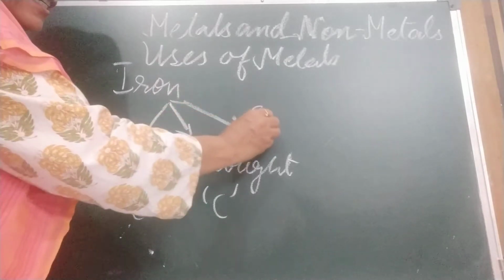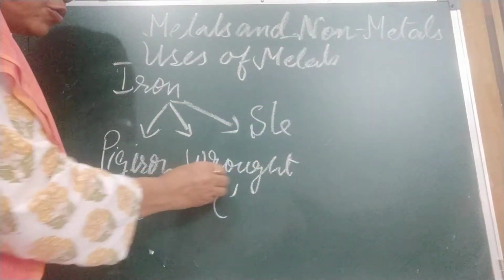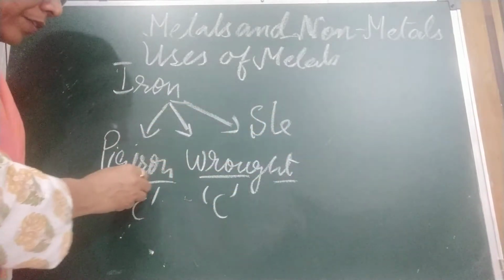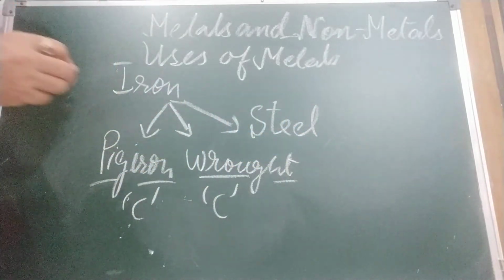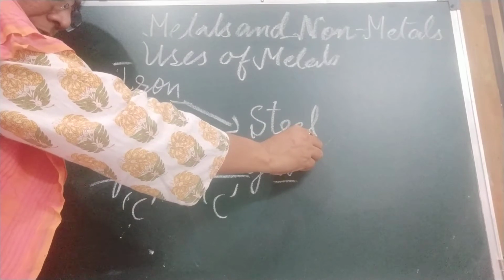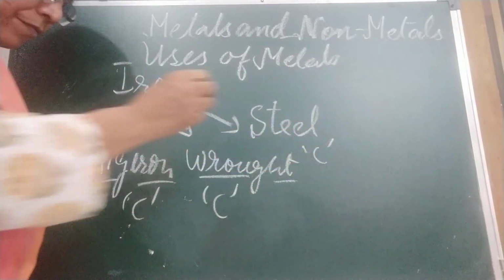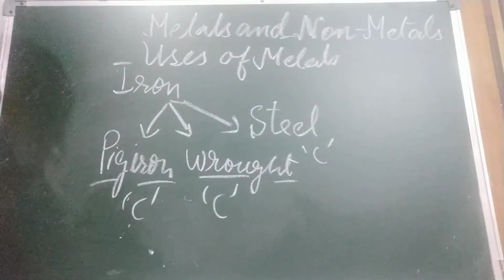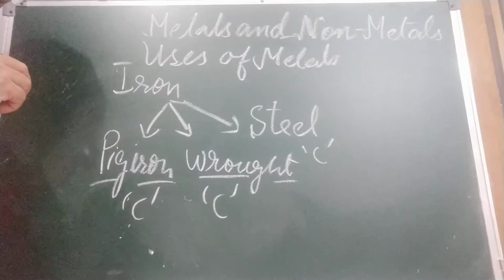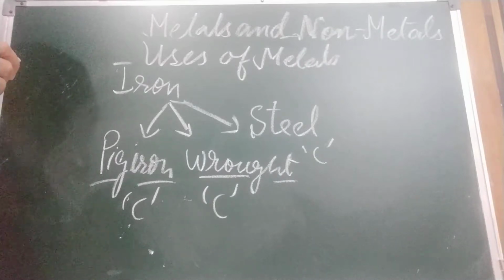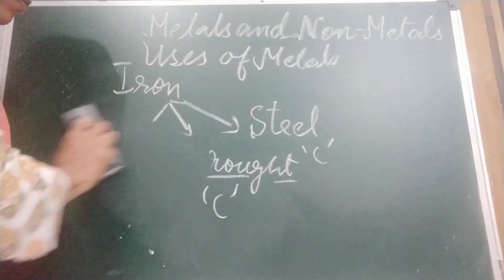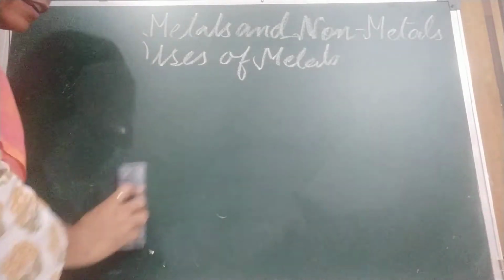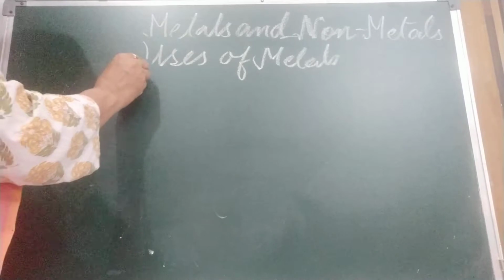Third is steel. Children, these two you may not have heard, but this you must have heard. In this, the carbon content is 0.5 to 1.5%. It is used in construction of buildings, ships, bridges, etc. Now we are coming to copper. The next metal is copper.